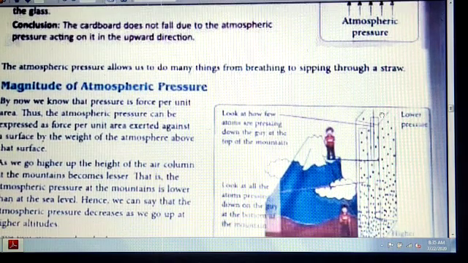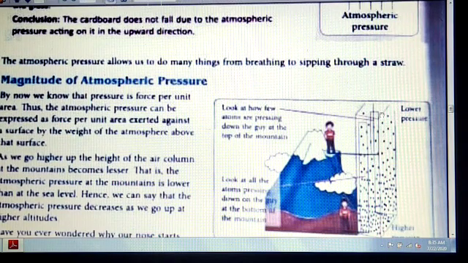So we'll now see the magnitude of atmospheric pressure. Atmospheric pressure can be expressed as force per unit area exerted against a surface by the weight of the atmosphere above that surface. You can see one diagram is given here.